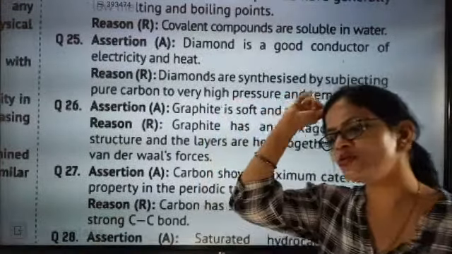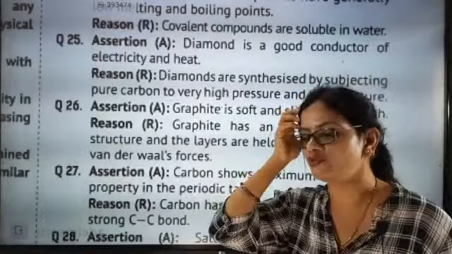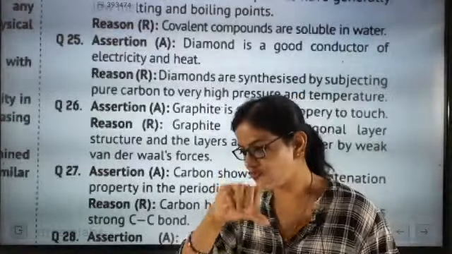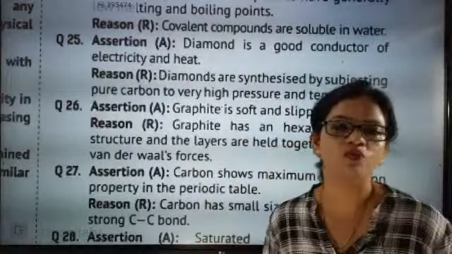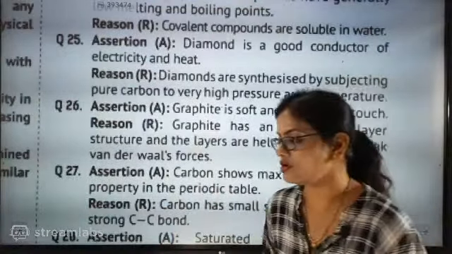Yes, beta, that's why I am going to send this PDF to you for practice. First we will start with 1 mark, then 2 mark, then 3 mark. Don't worry about it, Tanishka.